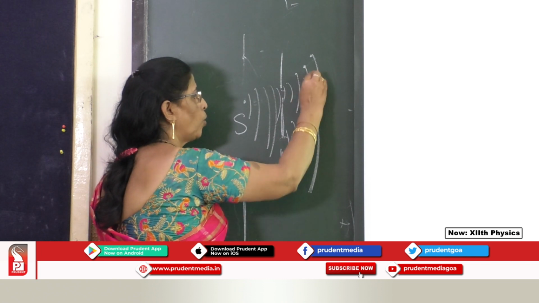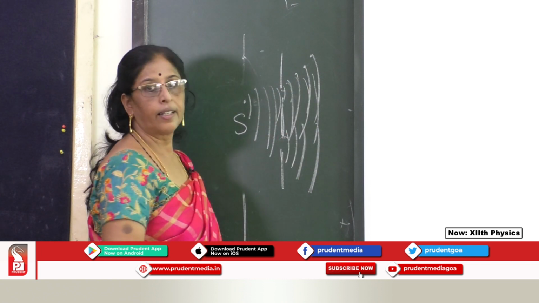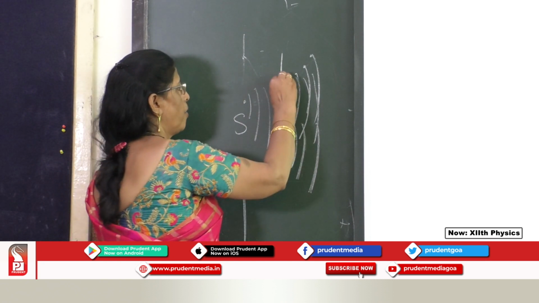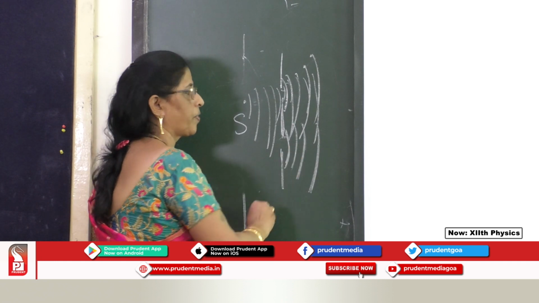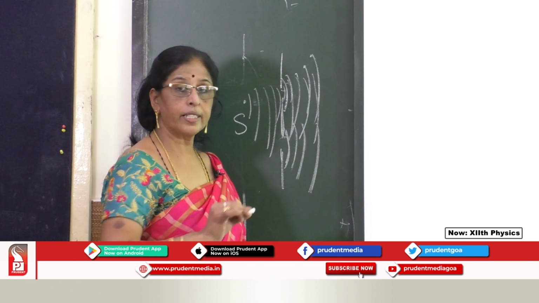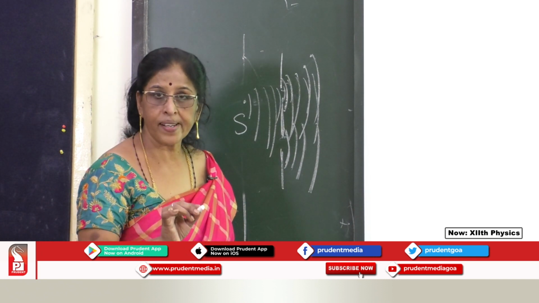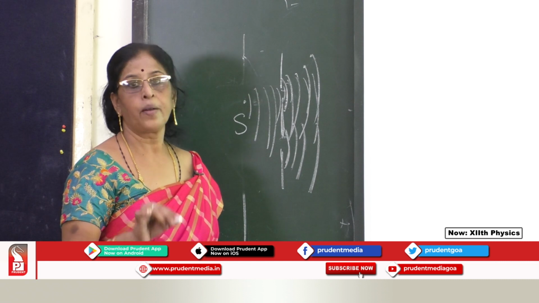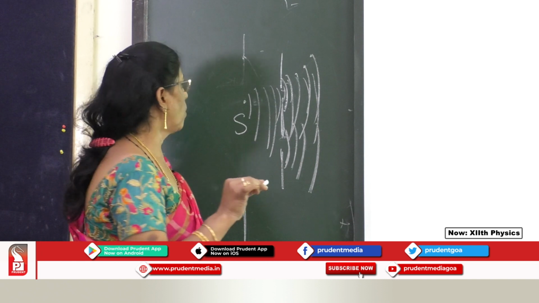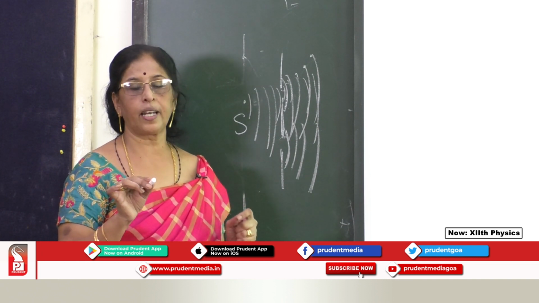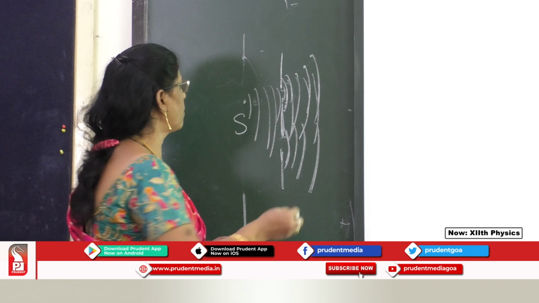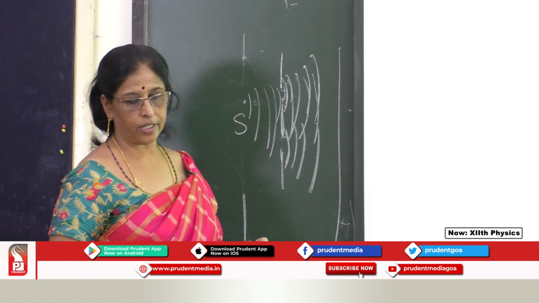When these two waves interfere, then the interference is obtained. One is emerging from here, one is emerging from here. When they both meet, at the time of meeting, if they are in the same phase or have a constant phase difference, then a constructive interference takes place. Or if they are in opposite phase, when a crest and the trough meet, then we get a destructive interference.